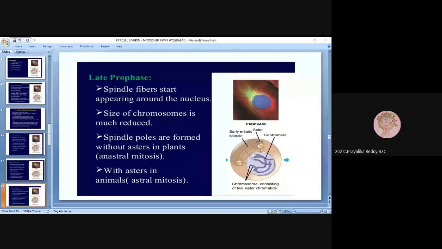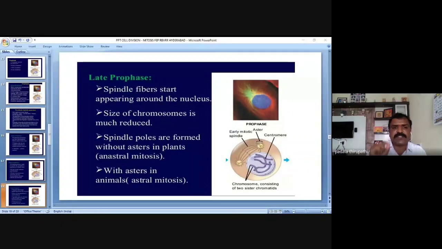Yes, sir. So in animal cells, spindle fibers are formed from the centrosome or centrioles. Very, very important. And the spindle fibers start appearing around the nucleus. The size of the chromosomes is much reduced. So chromosome size is going to reduce, and short and thickened chromosomes are observed in the late prophase. Then spindle poles are formed without aster in plants, anastral mitosis.